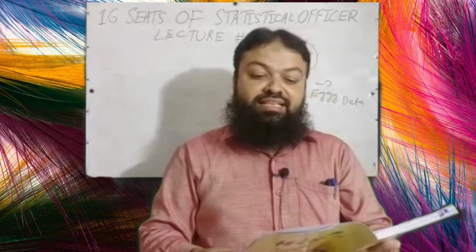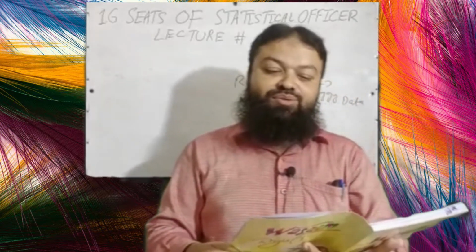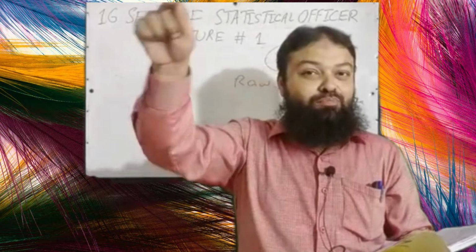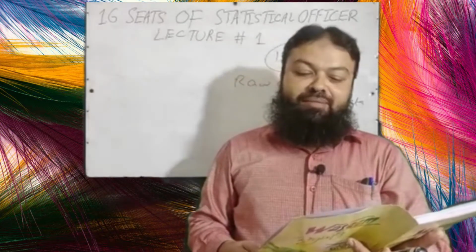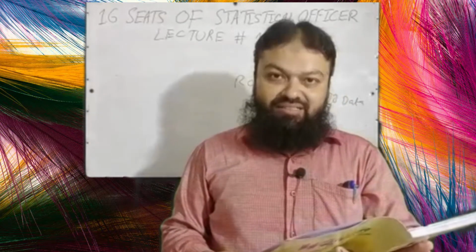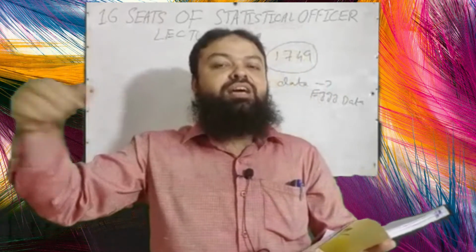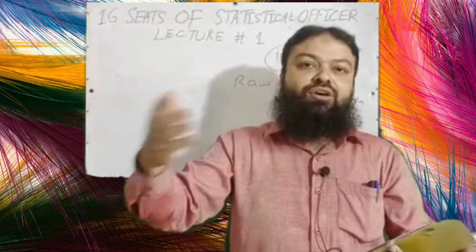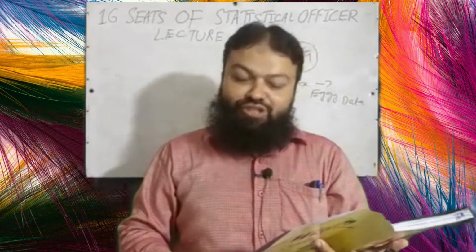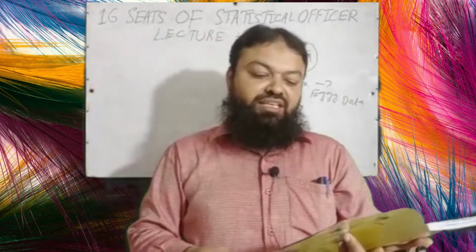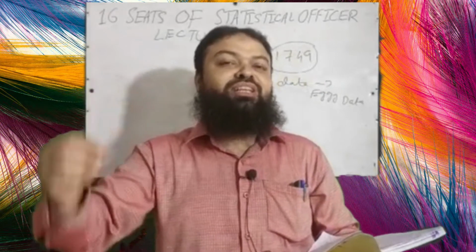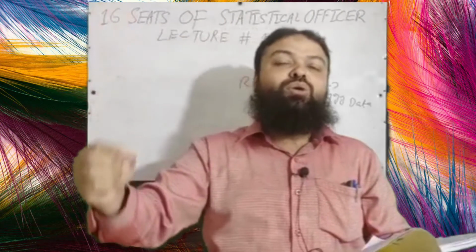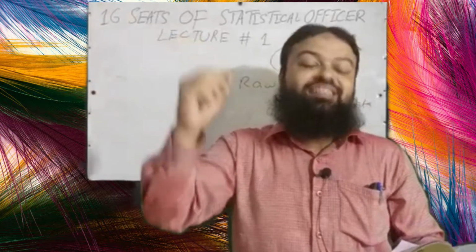Question number 12: Data represents A, a single value; B, two values; C, a large value; D, a group of values. A group of values is the correct option. Question number 13: Which of the following is an example of statistical data? A, data of birth rate. Yes, we studied in vital statistics the crude birth rate, death rate, all these things. B, data of agricultural product. It can be any crop. C, data of college dropouts. D, all of these. All of these is the correct option. All of these are examples of statistical data.